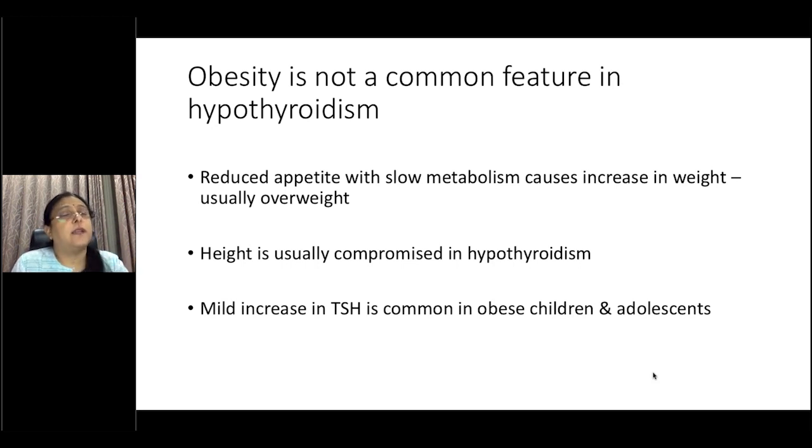It is more that if you calculated their BMI, they will be on the overweight side, and they look big because their height has been compromised. These children have a reduced appetite with slow metabolism, and this makes them appear as if they are on the heavier side. Height is usually compromised in hypothyroidism. Mild increase in TSH is common in a lot of obese children and adolescents and doesn't warrant treatment, provided your T4 is in the normal range.